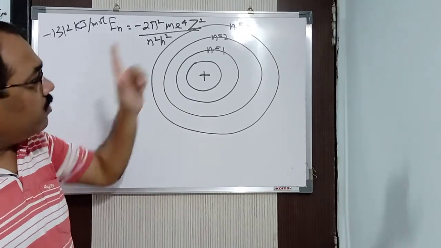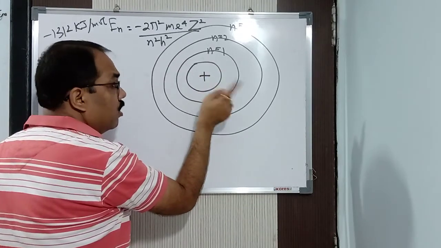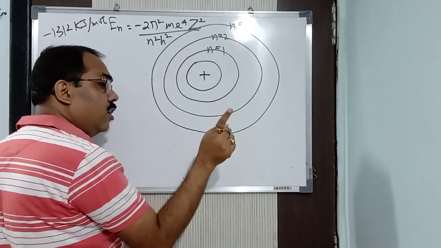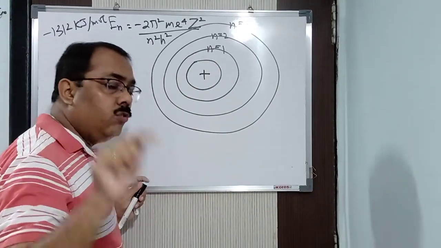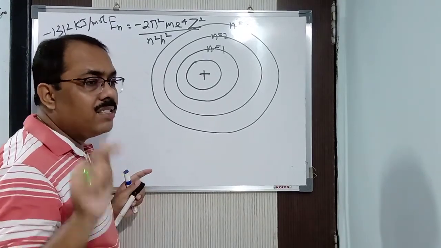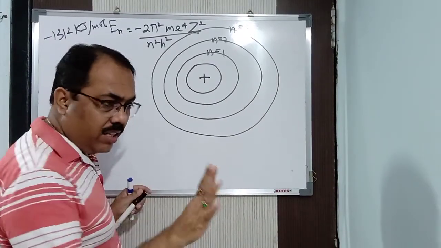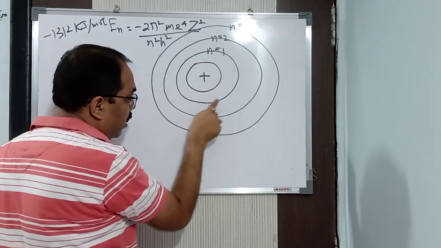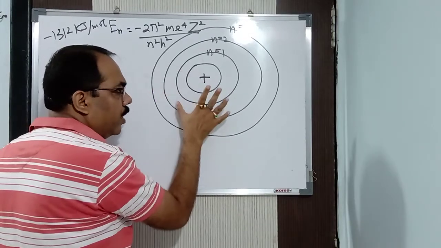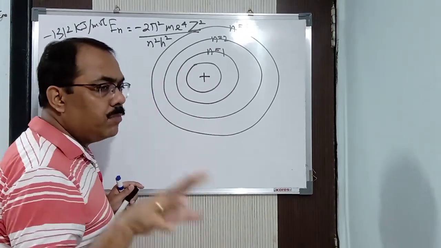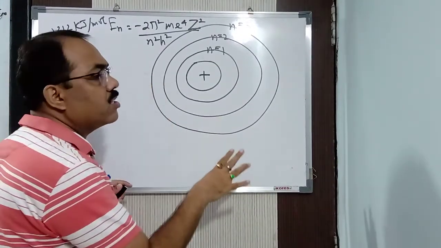Remember one more thing: when an electron is present in a particular shell, it neither loses nor gains energy. If an electron is present in the first shell, it will continue to remain in the first shell unless you provide energy to it, or it loses energy. Listen carefully. It continues to remain in that particular shell with a fixed amount of energy unless some energy is provided externally, or it loses energy.